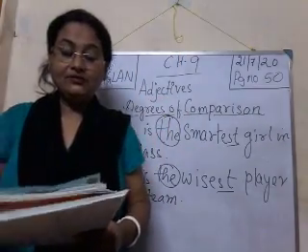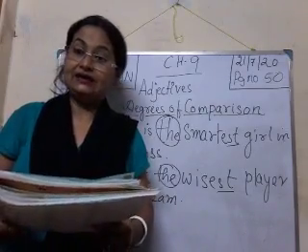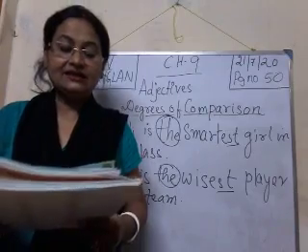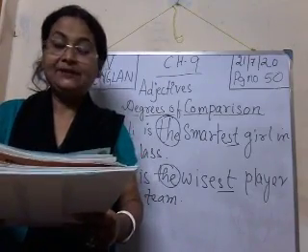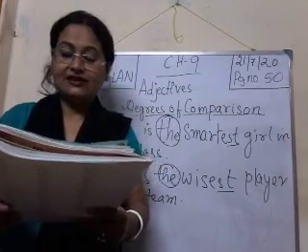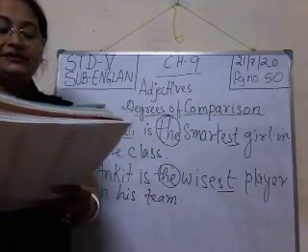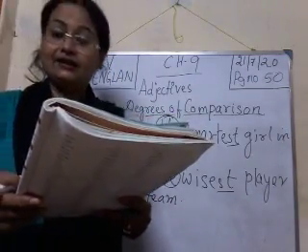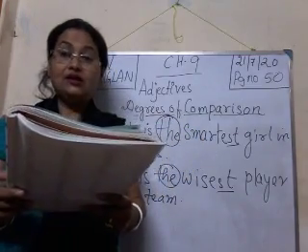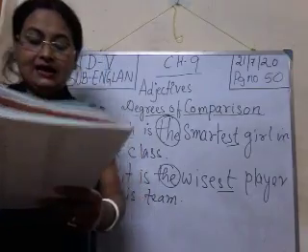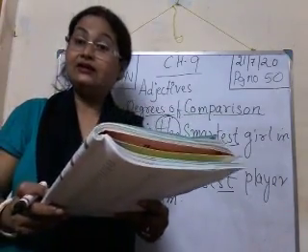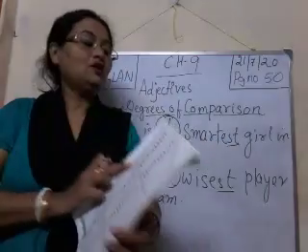Under positive you see bright, then comparative brighter, brightest, clever, cleverer, cleverest, cheap, cheaper, cheapest, deep, deeper, deepest, dear, dearer, dearest, fast, faster, fastest, few, fewer, fewest, great, greater, greatest, high, higher, highest, kind, kinder, kindest, low, lower, lowest, long, longer, longest, narrow, narrower, narrowest, new, newer, newest, near, nearer, nearest, old, older, oldest.